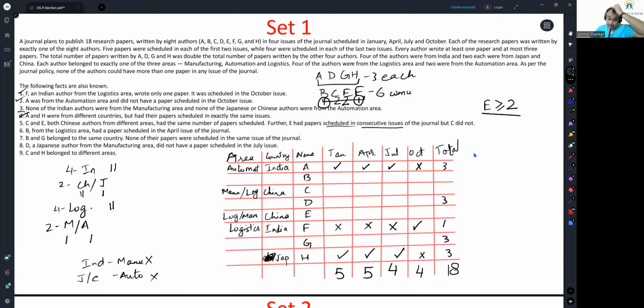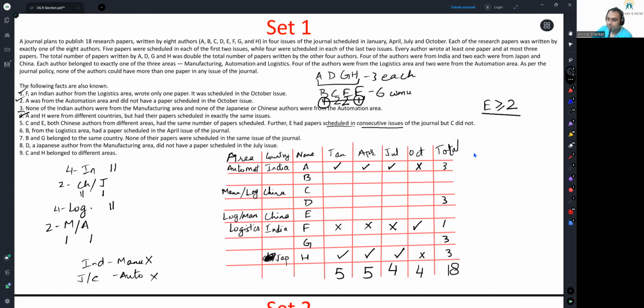Okay. So if E has 2, let's say, both C and E had the same number of papers scheduled. E had papers scheduled in consecutive issues of the journal, but C did not. Now see, can it be the first 2 issues that E has his paper scheduled in?